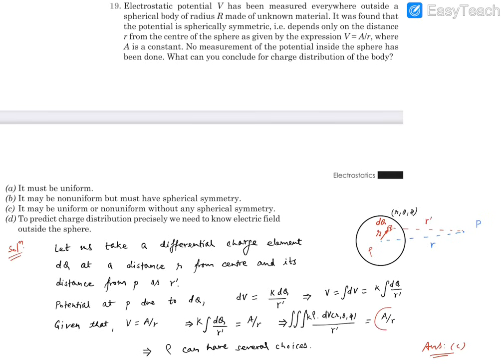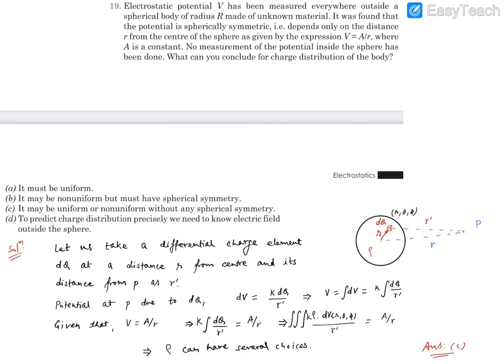This answer can be delivered by several values of rho because it is inside the integration. I have placed this triple integration because we are integrating over volume, that means we integrate over dr, d theta and d phi. So this is quite a complex expression, and in this rho can take several values. So rho can have several choices.